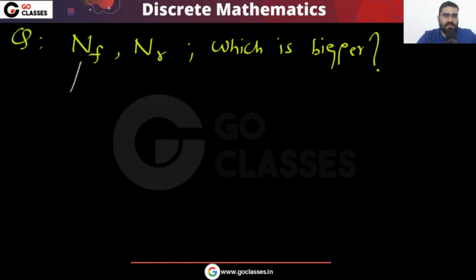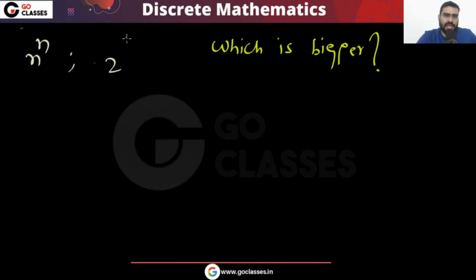Forget about everything, you just tell me which is bigger. Two values I'm giving you: one is n power n, and another is 2 power n square. Which of them is bigger? No, don't take log and all. Let me tell you, don't take this logarithm and all.